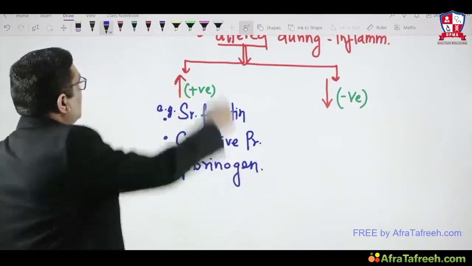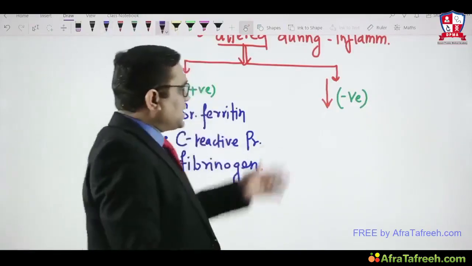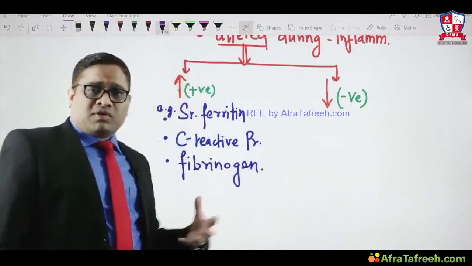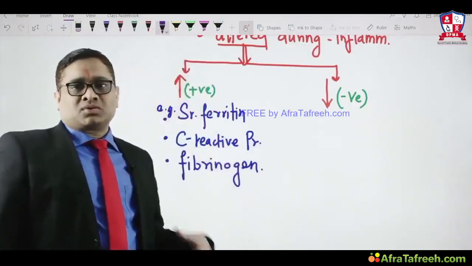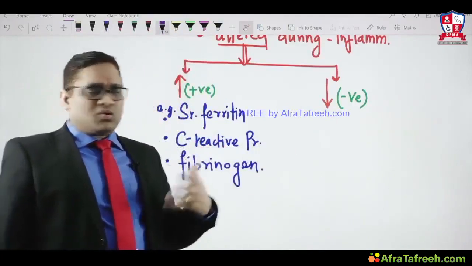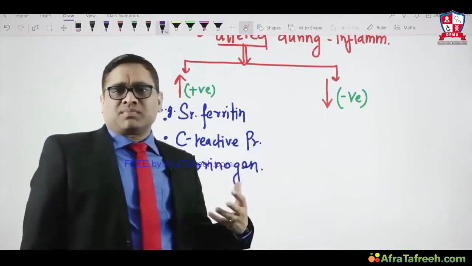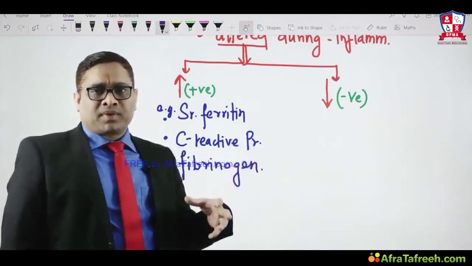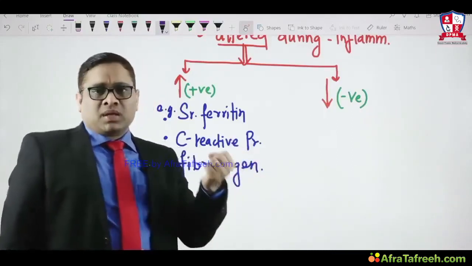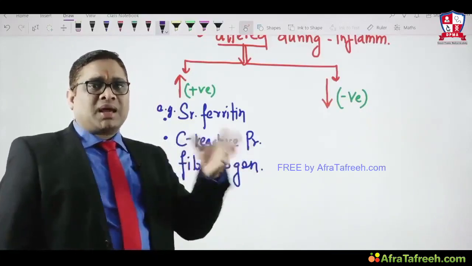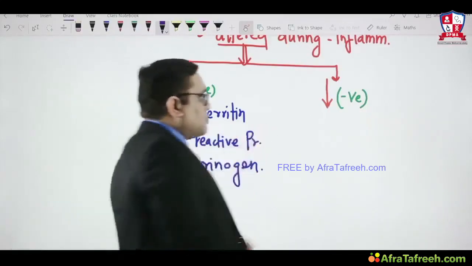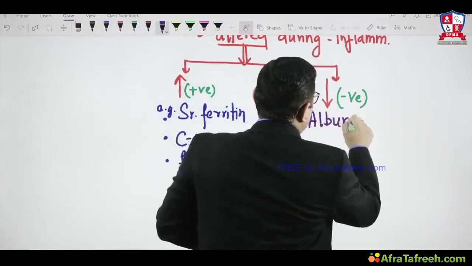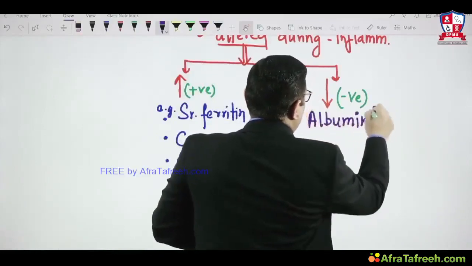In a previous year AIIMS exam, the examiner had asked the negative type: which of the following will be decreased during inflammation. You would have seen in your wards, when you are collecting the blood sample for a TB patient who is on some anti-tubercular drug, when you are doing LFT, you are seeing albumin is decreased, right? So albumin is a negative acute phase response protein. So this was a previous year AIIMS, PGI and All India question.